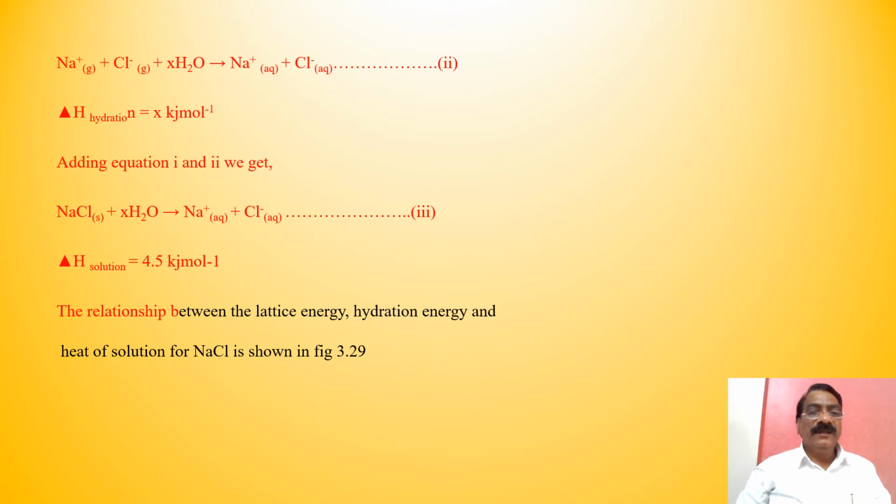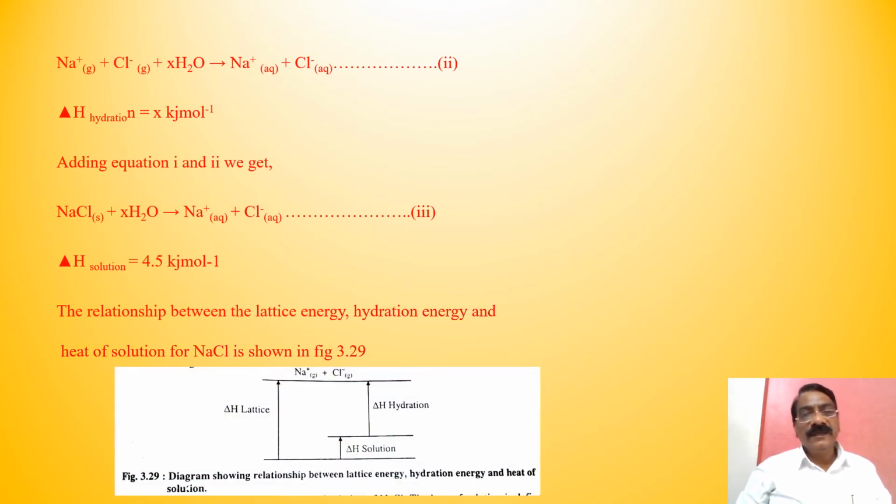The relationship between the lattice energy, hydration energy, and heat of solution for NaCl is shown in this figure. See, Na+(g) + Cl-(g), it is the lattice energy, here ΔH lattice, and there is the ΔH hydration and ΔH solution. This figure represents the relationship between lattice energy, hydration energy, and heat of solution.